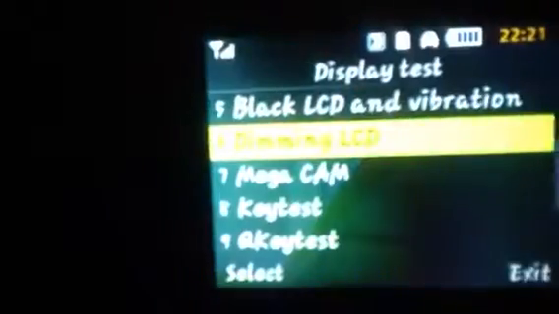And you can get this one too, I think. Which one? Mega Cam, what's that? Or this? Black LCD. So black. Just check this out. Oh my gosh, it's blank and it's just doing that.